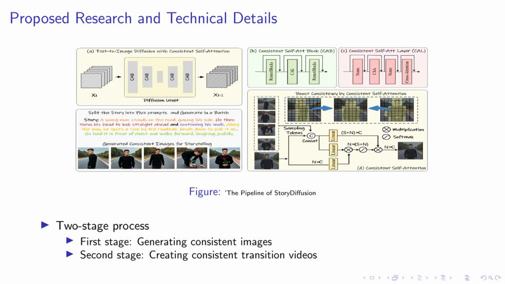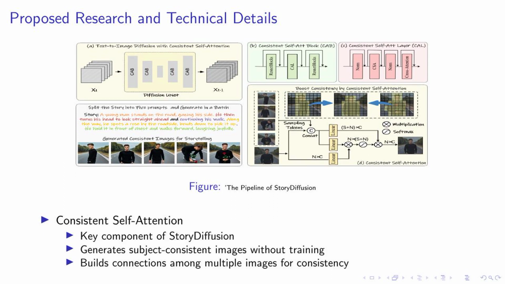This is where our Semantic Motion Predictor comes into play. It predicts transitions between two images in the semantic spaces, creating a smooth and coherent video narrative. In essence, story diffusion is a novel method that combines the power of consistent self-attention and Semantic Motion Predictor to generate high-quality, subject-consistent images and videos. This approach opens up new possibilities for controllable image and video generation, which we believe will inspire future research in this field. Now, let's delve into the technical details of our proposed research.